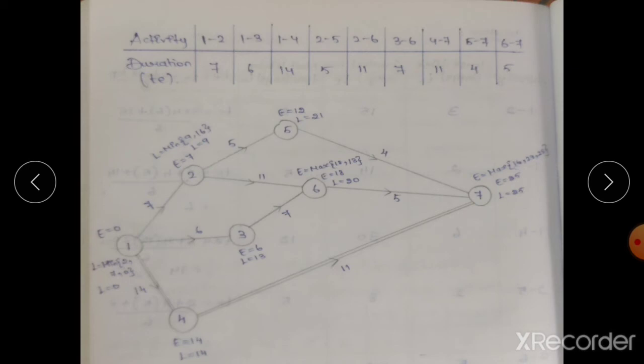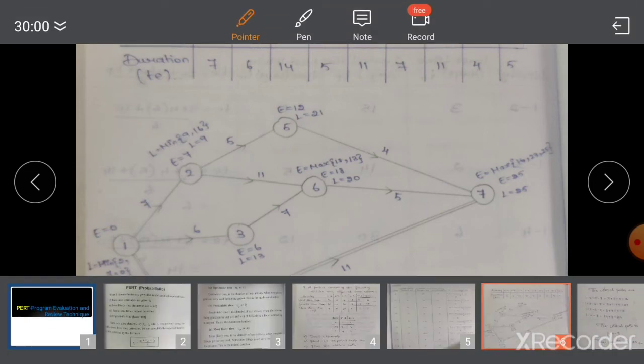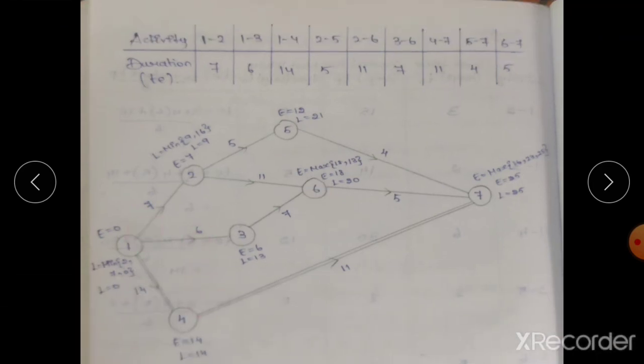So the first one we have to take E is equal to 0. Next we have to come with the second activity. For the second activity only one incoming activity, so 0 plus 7 is equal to 7. That is, E value will be 7. Next the third activity is also only one incoming activity, so 0 plus 6, E value will be 6. The next will be 1 to 4, which is also only one incoming activity. So for this activity E value will be 0 plus 14, E is equal to 14.